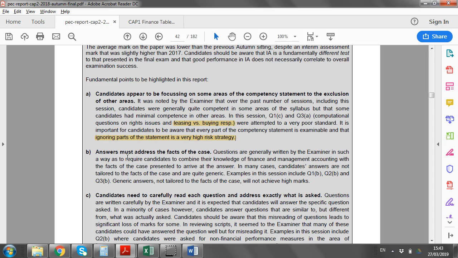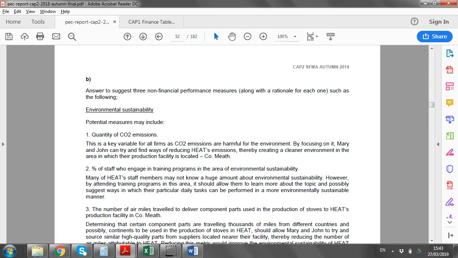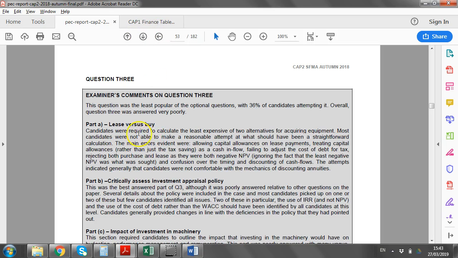That was in Autumn 18. The examiner knows this is on students' agenda to try and narrow down the syllabus. Everything is examinable. And we've seen that trend particularly with CAP1 finance. In specific to the question that we're looking at, the feedback from question 3 was that it was answered very poorly, the least popular question, and mainly it came from the lease versus buy.